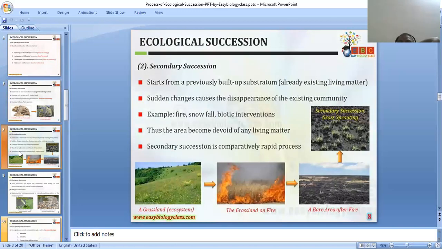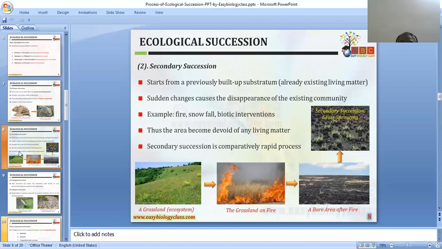Secondary succession starts with a previously built up substratum, with already existing living matter. Sudden changes cause the disappearance of the existing community, for example fire, snowfall, biotic interventions. Thus an area becomes devoid of any living matter. Secondary succession is a comparatively rapid process.